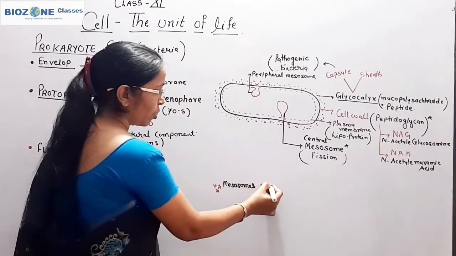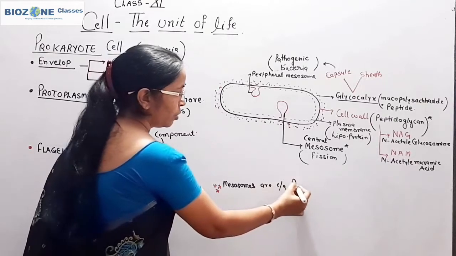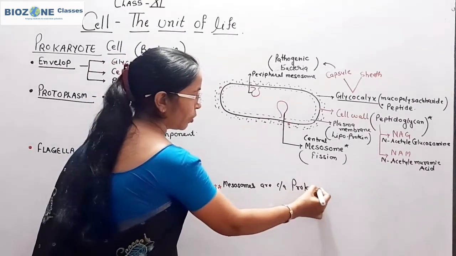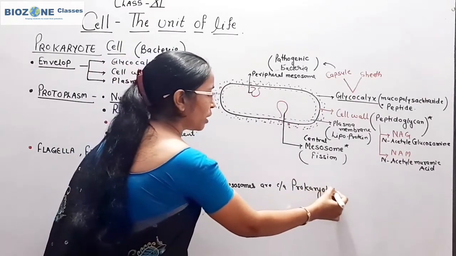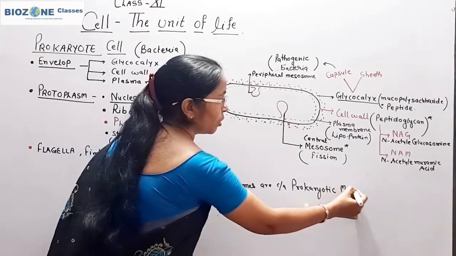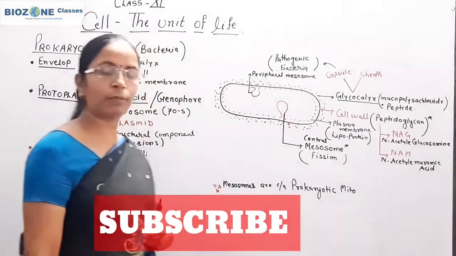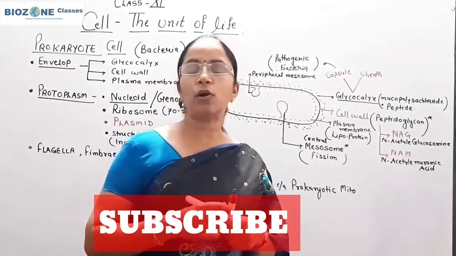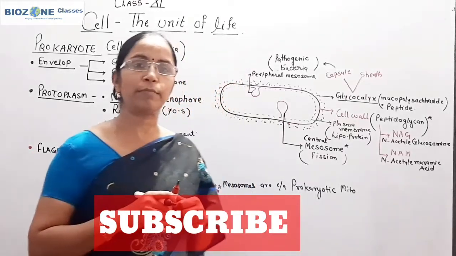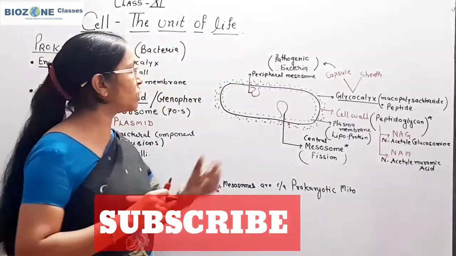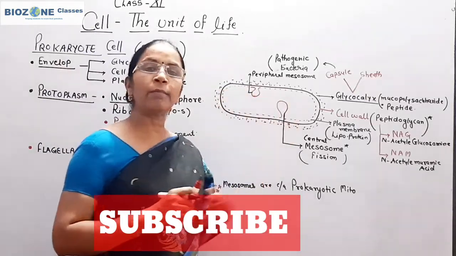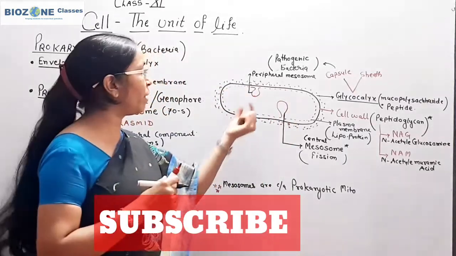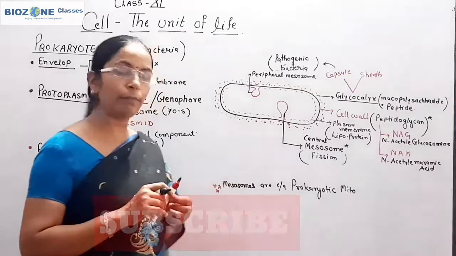Mesosomes are commonly called prokaryotic mitochondria because for aerobic respiration a huge series of enzymes is required. All those enzymes are present inside the plasma membrane, particularly in the peripheral mesosome.